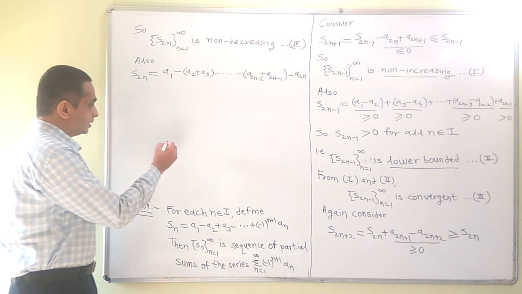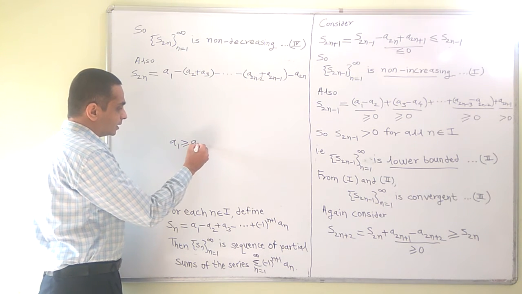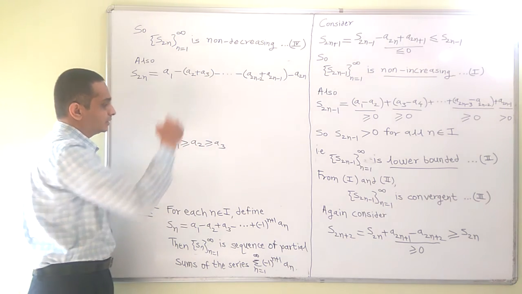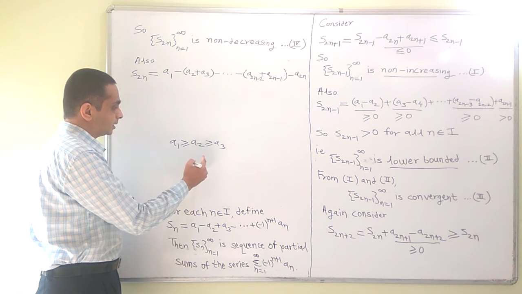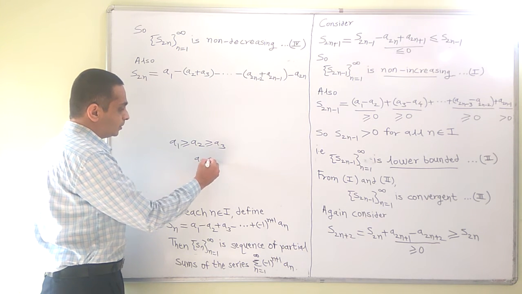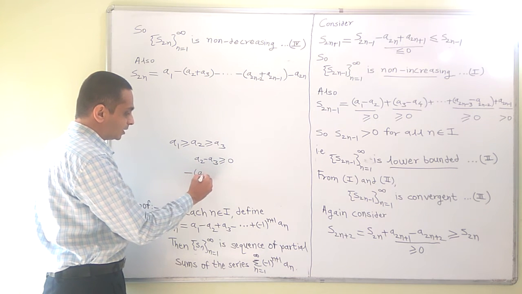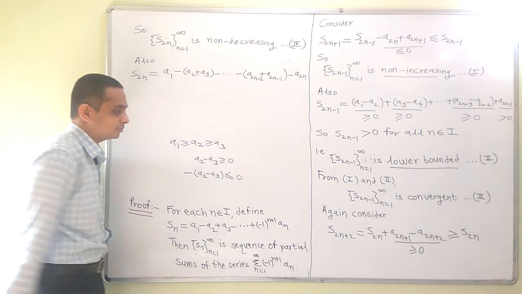Since the sequence we have a1 is greater equal to a2 is greater equal to a3. For example, consider this. So a2 minus a3 is going to be greater equal to 0, and if I multiply by minus 1, then minus a2 minus a3 will be less equal to 0.